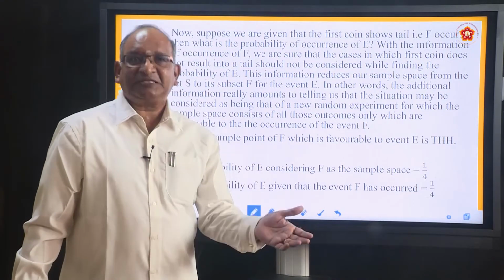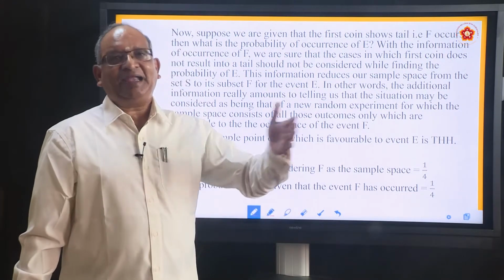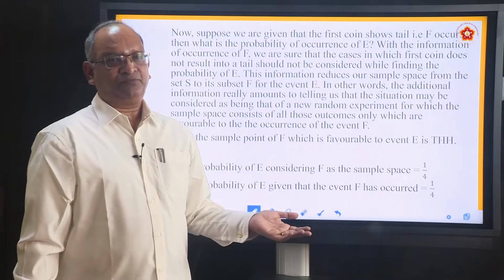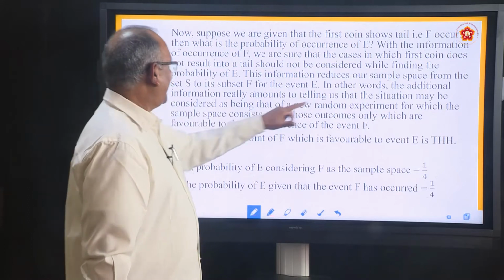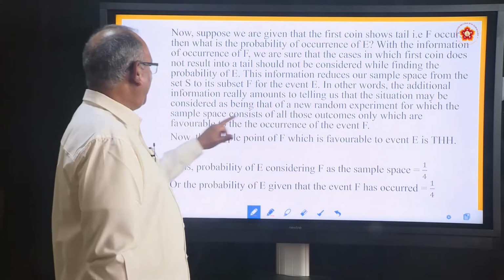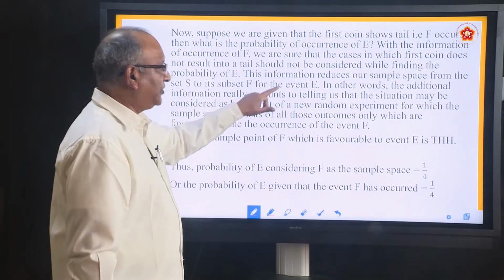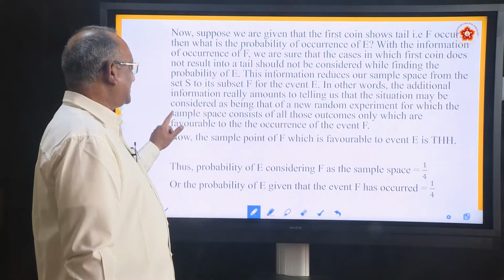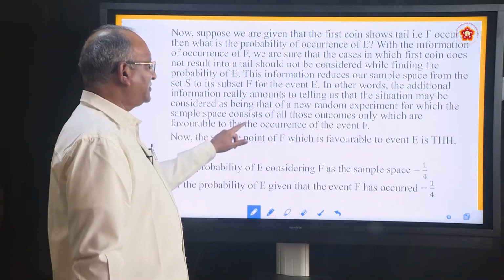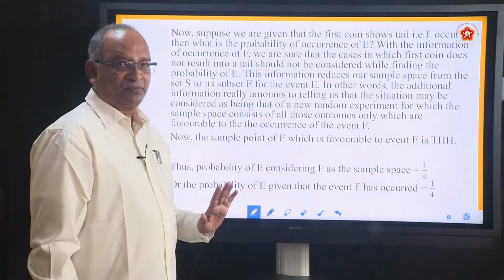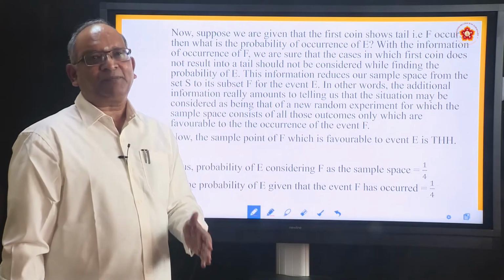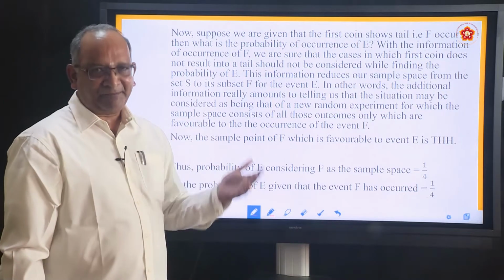So now the sample space which had 8 outcomes gets reduced to F. In other words, the additional information amounts to telling us that the situation may be considered as a new random experiment for which the sample space consists of only those outcomes which are favorable to the occurrence of F. So F becomes the sample space for this conditional probability of E to happen.